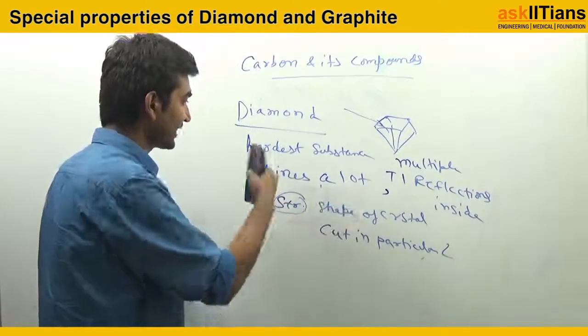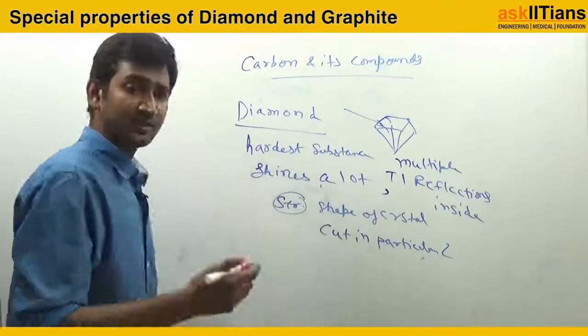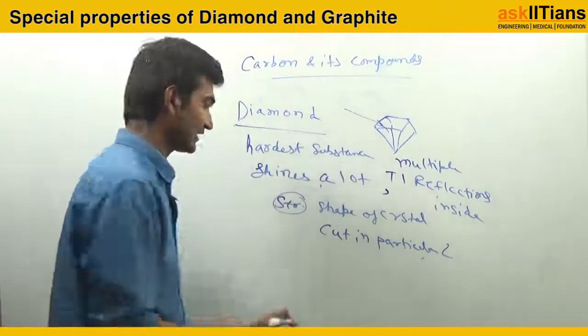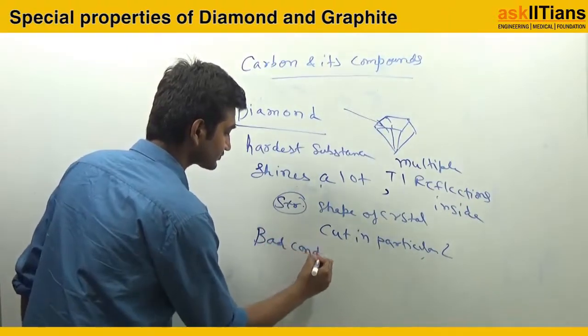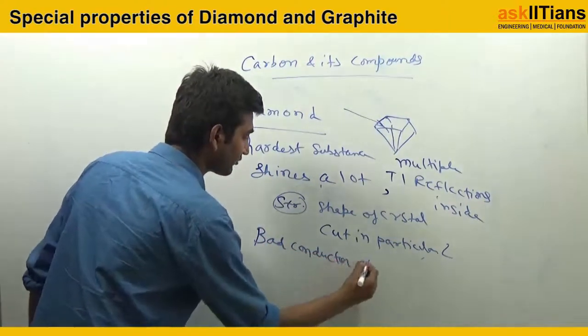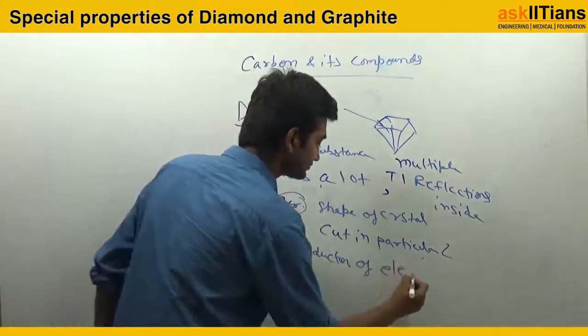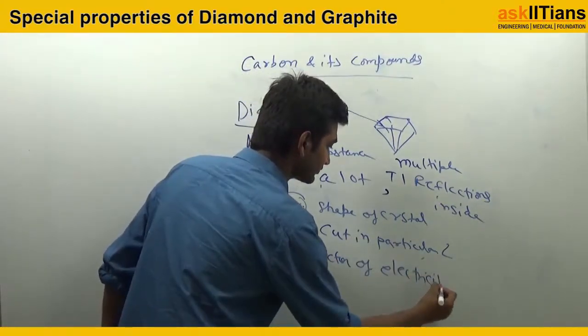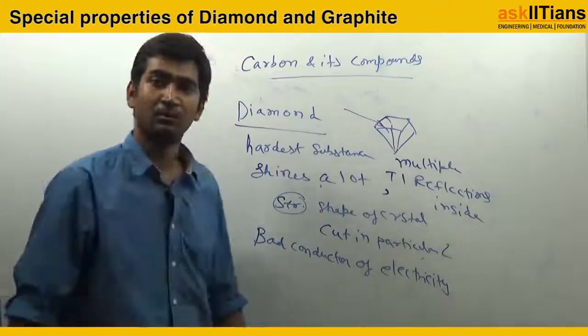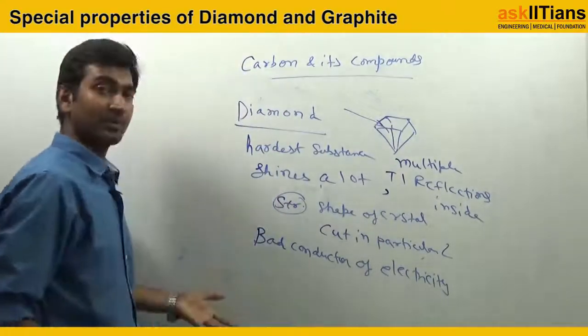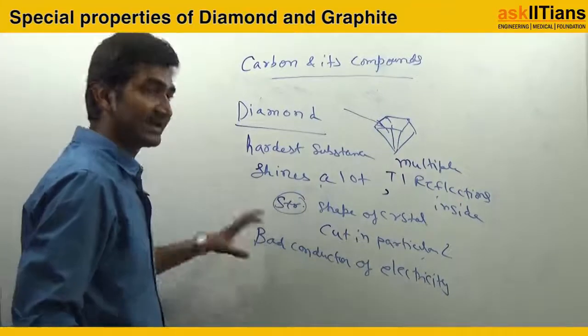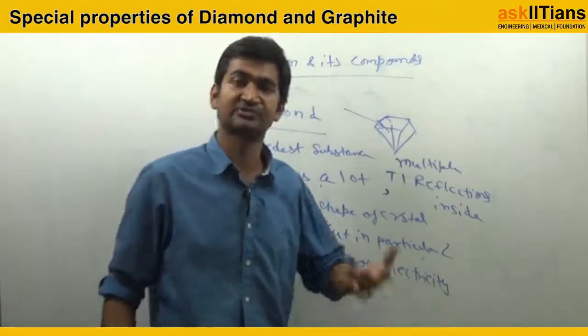So this is the second property. Then the third property is that diamond is a bad conductor of electricity. So these properties in detail I will tell you with the help of the structure of diamond.